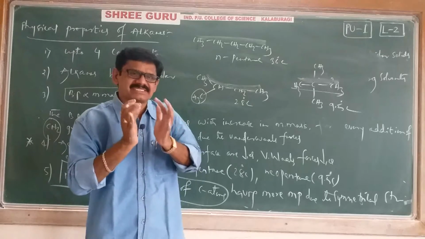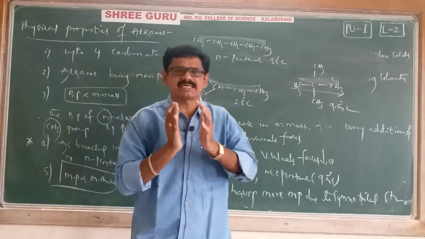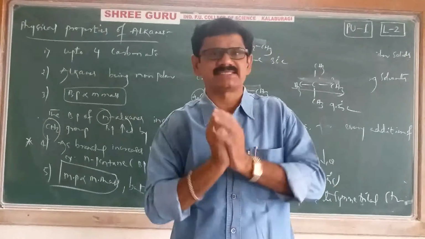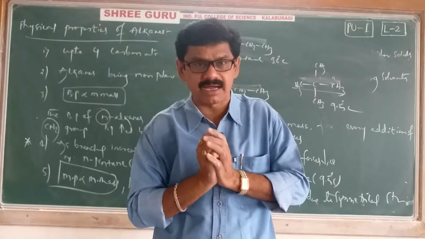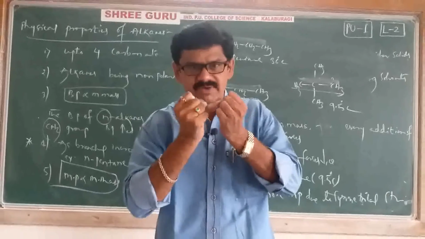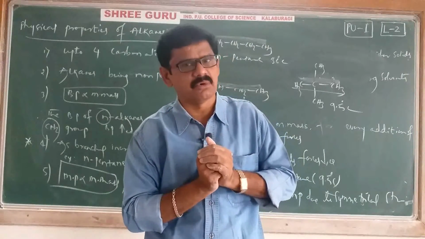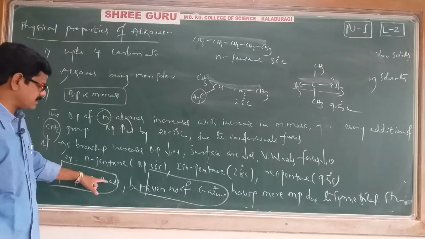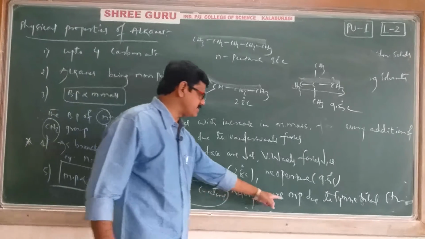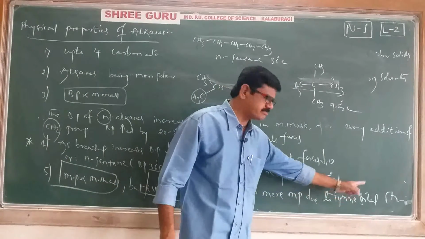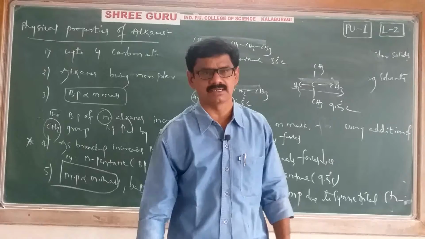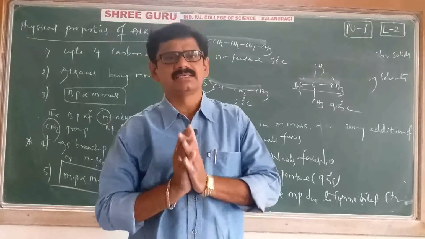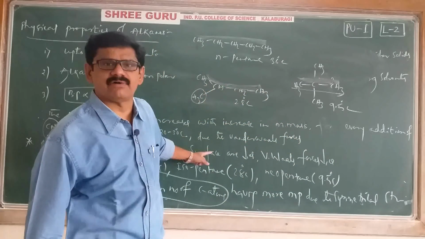Very simple. If a compound is having an even number, its structure should be symmetrical. A perfectly symmetrical structure will be there. Due to its perfectly symmetrical structure, its melting point will be more because it will be very strong. That's why its melting point is more. Once again, melting point is also directly proportional to molar mass, but even number of carbon atoms have more melting point due to symmetrical structure compared with odd number molecules. That's it. These are the physical properties of alkanes.